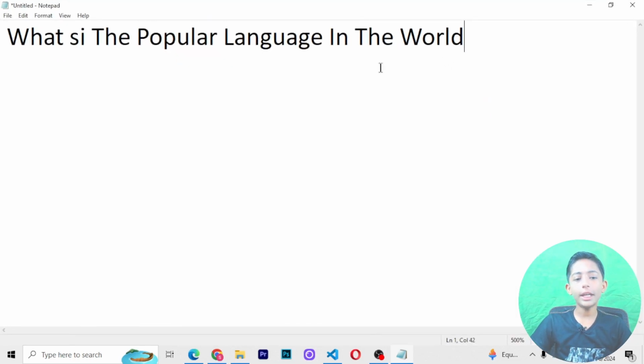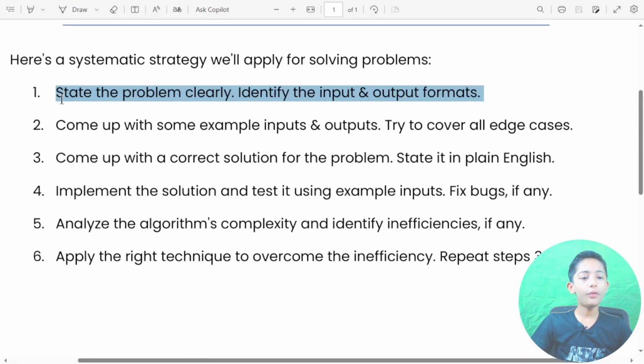Here you can see this one answer. So first of all, state the problem clearly.